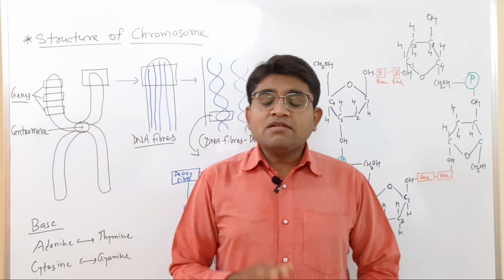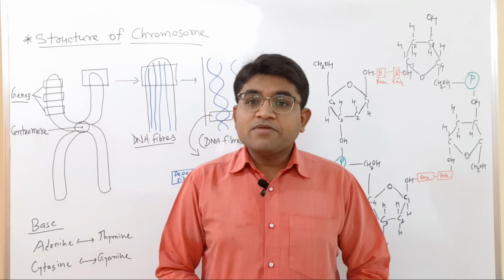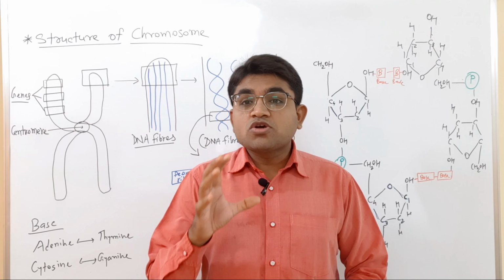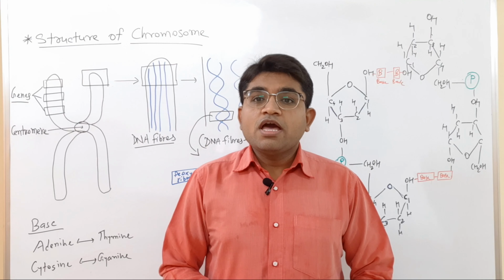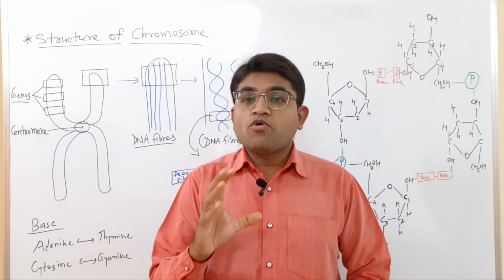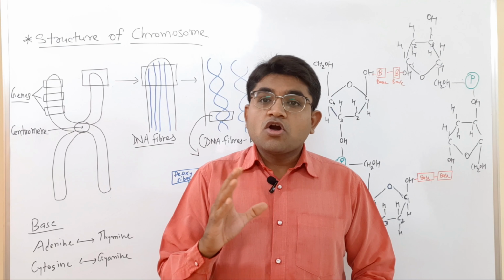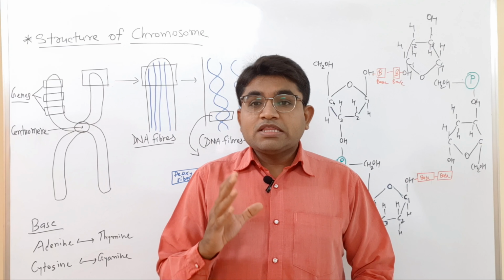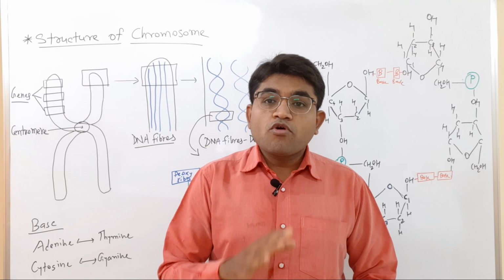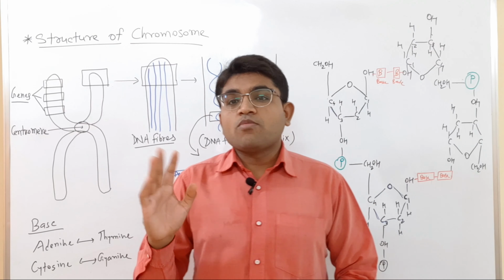Okay. Then the human cell has 46 chromosomes. Out of these 46 chromosomes, there are 44 autosomes and 2 sex chromosomes.